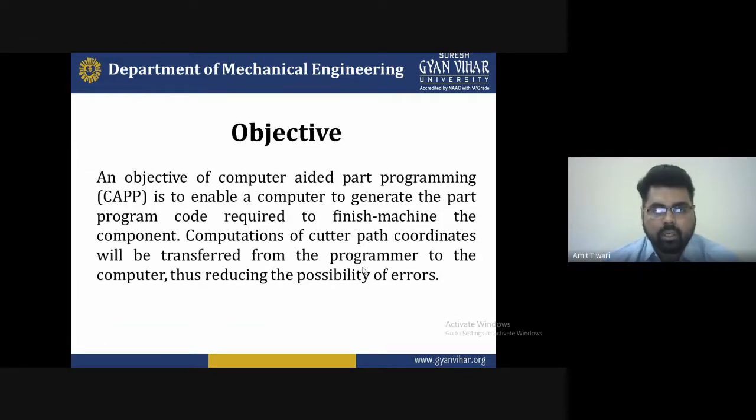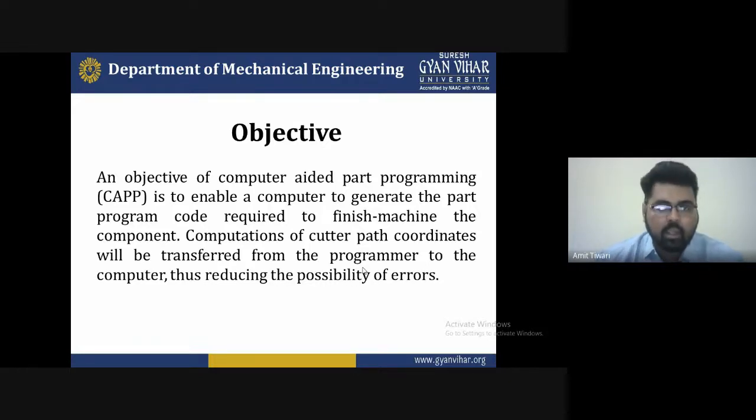The objective of today's lecture is that computer-aided part programming, known in short as CAPP, enables a computer to generate the part program code required to finish machine the components. The computation of the cutter path coordinates will be transferred from the programmer to the computer, thus reducing the possibility of error. So today we are discussing computer-aided part programming and how it operates.